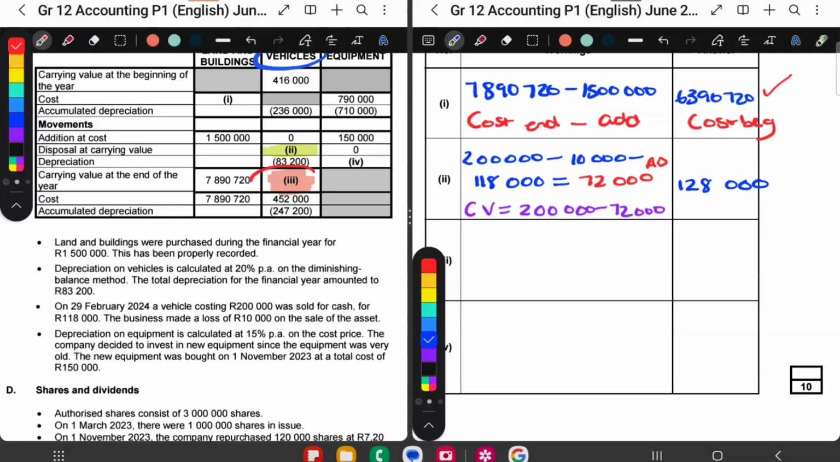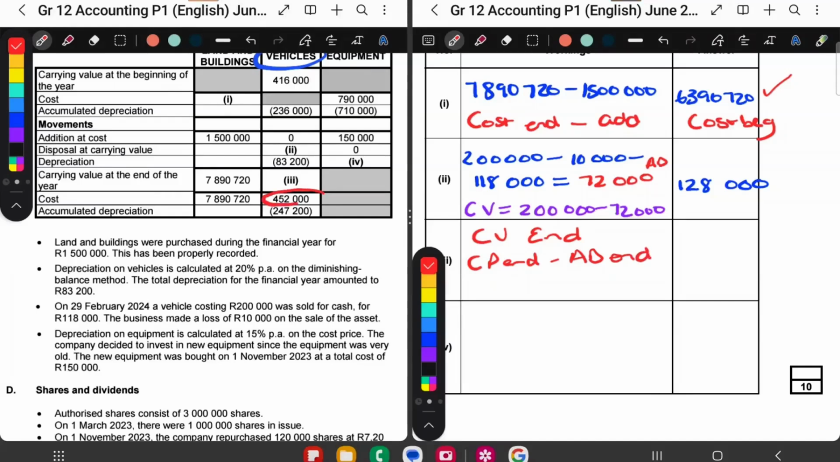Okay, number 3 over there is carrying value at the end of the year. Okay, so this is an easy one. Carrying value at the end of the year. So I'm just going to do it in the table. So carrying value at the end of the year, this is for vehicles, is the cost price at the end minus the accumulated depreciation at the end.